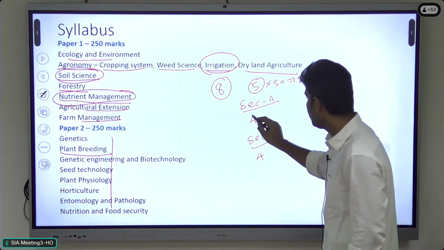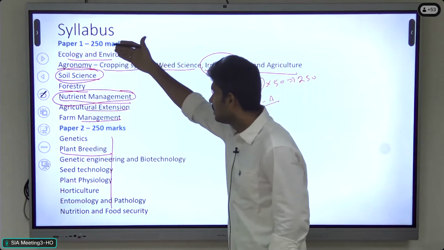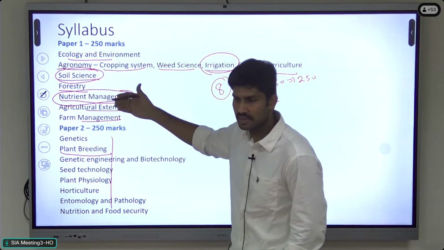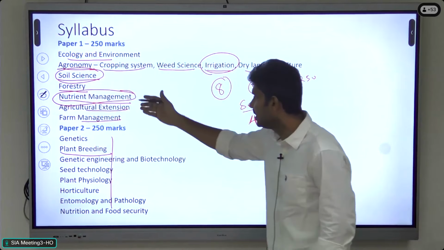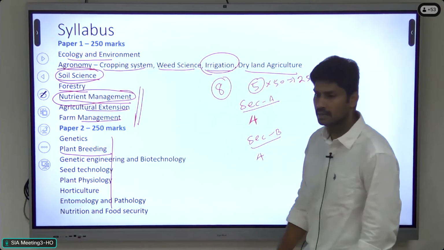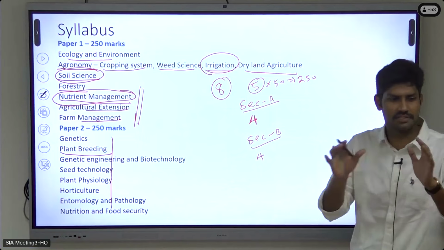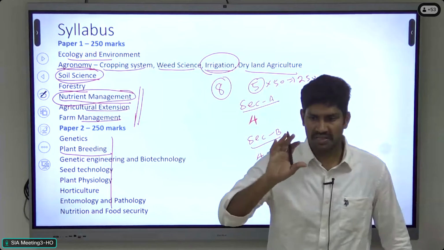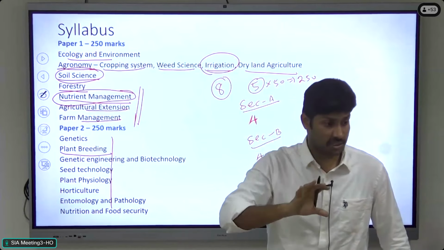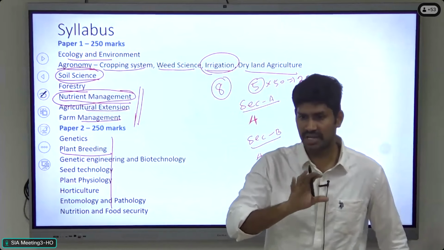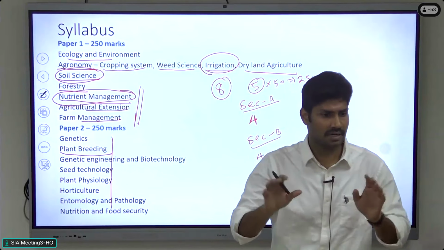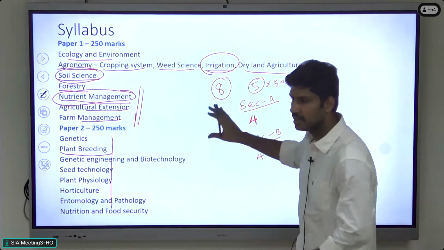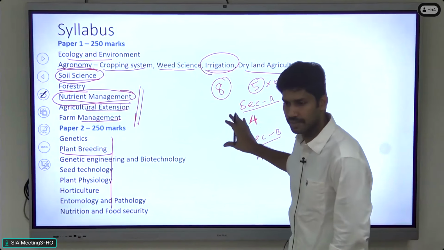For section A, mostly the first 4-5 topics, we can expect questions from these areas. And for section B, from the remaining areas. In general, there is no clear division. Whereas in some other optional subjects, they have clearly mentioned what are the areas for section A and what are the areas for section B. But in agriculture, there is no such division. We can understand that we can expect questions from the first 4-5 topics in section A, and the remaining topics in section B.